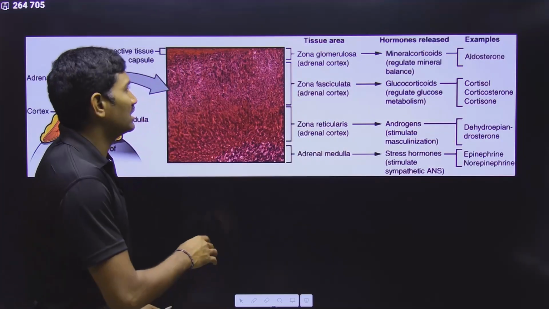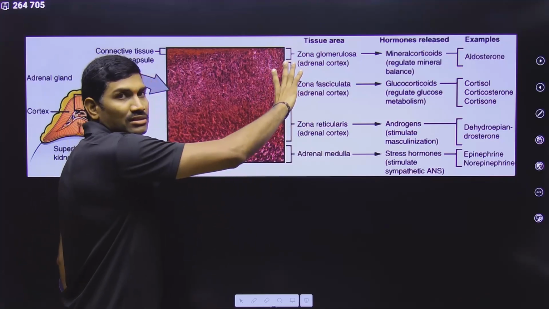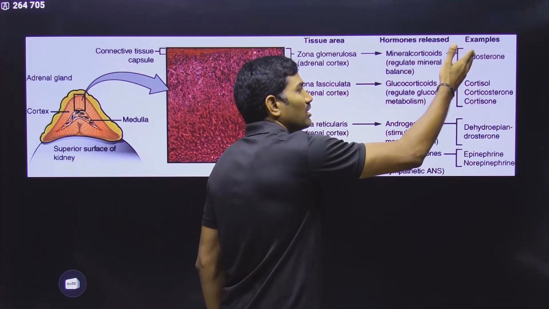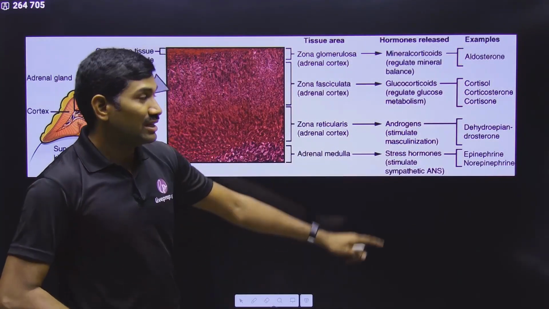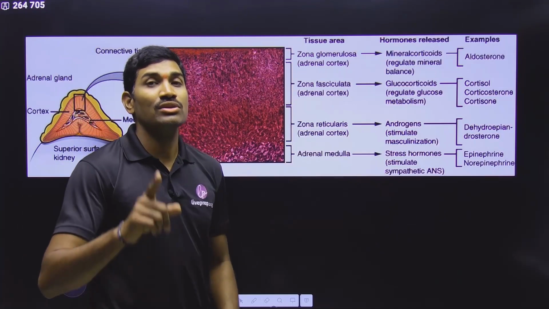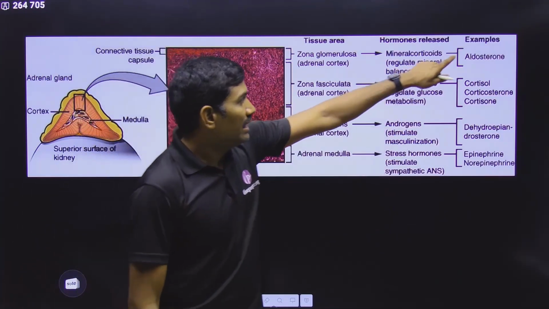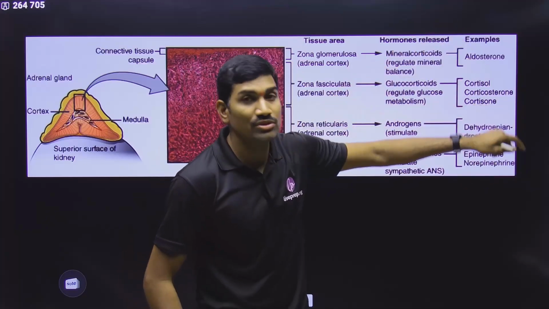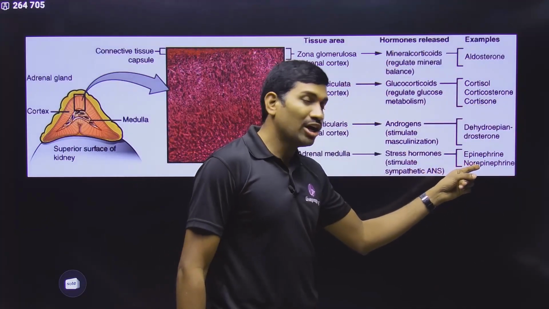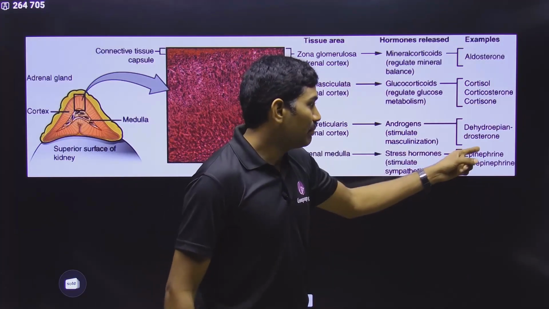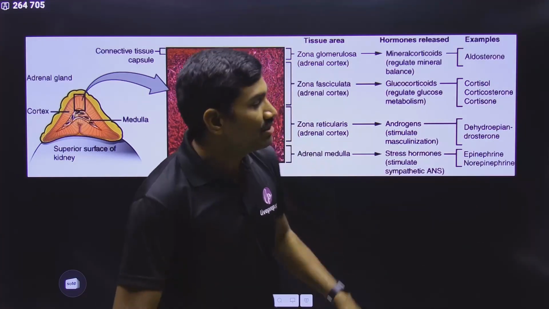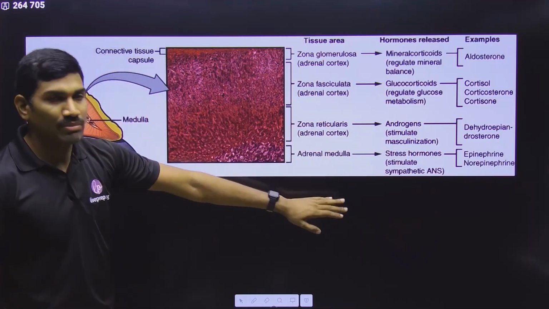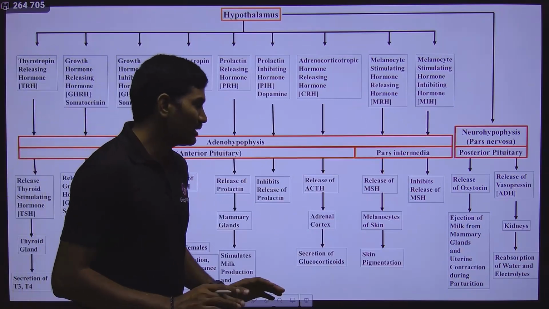And now the conclusion is, from here to here it is the cortex, the adrenal cortex. All these adrenal cortex hormones are steroid hormones. At the end of the chapter we will study about different types of hormones. There is a name called steroid hormones. Adrenal cortex hormones are steroid hormones. Please remember this. But adrenal medullary hormones are amino acid derivatives. Epinephrine, norepinephrine are amino acid derivatives. There I kept a separate table, and I will tell you this information once again. Clear? So remember this.